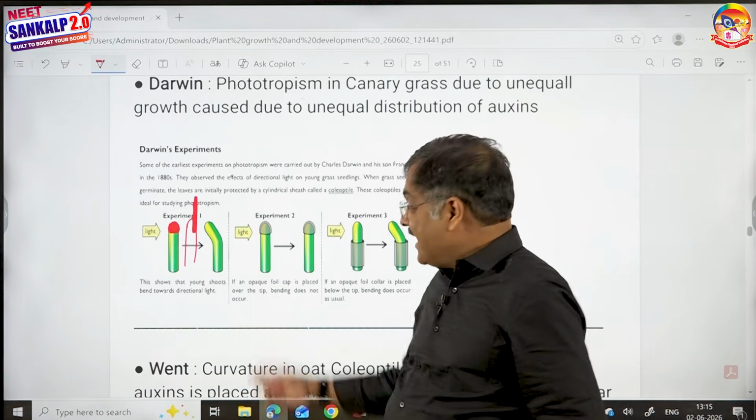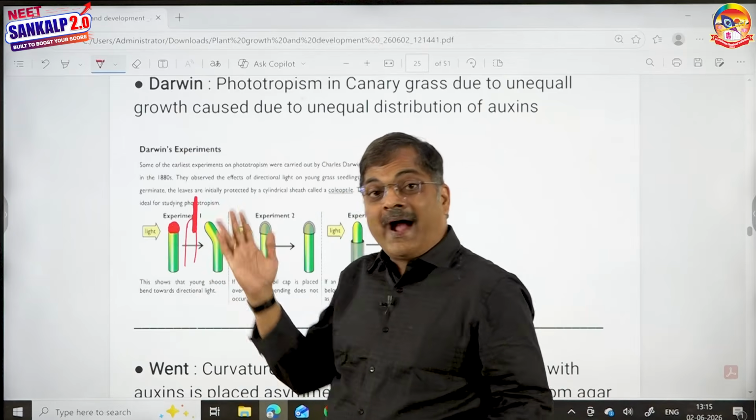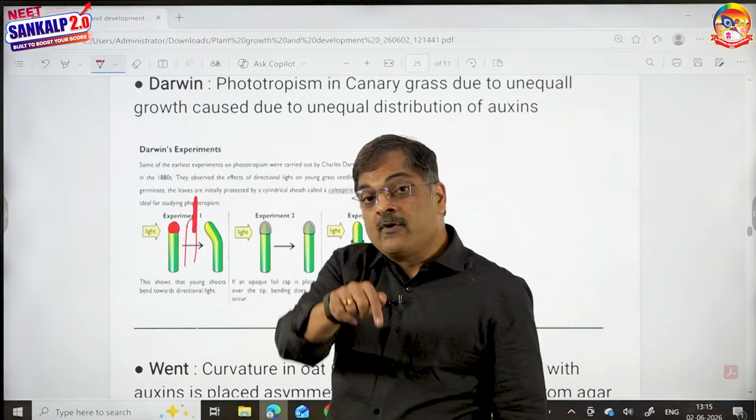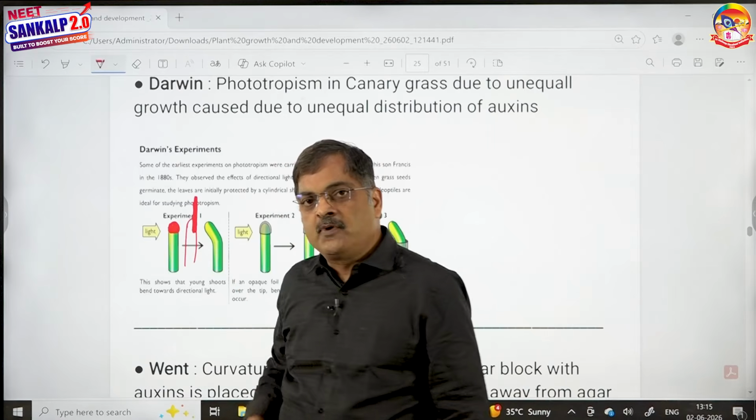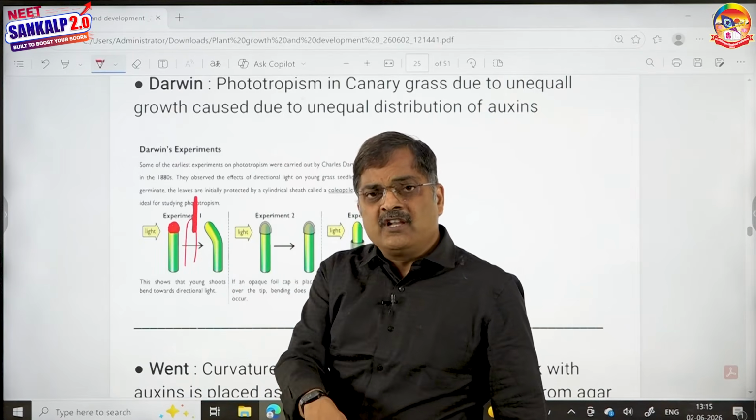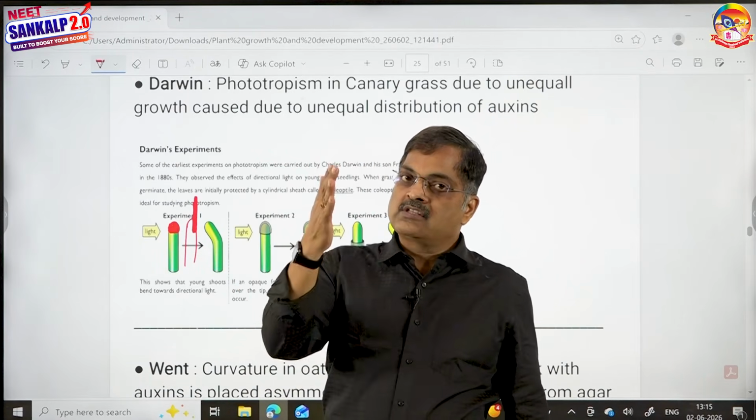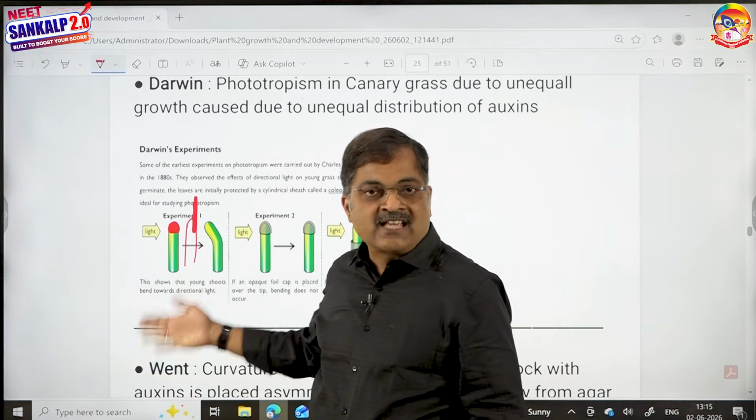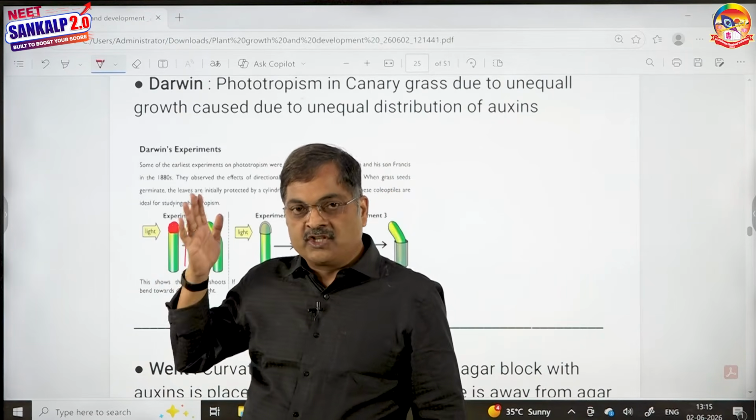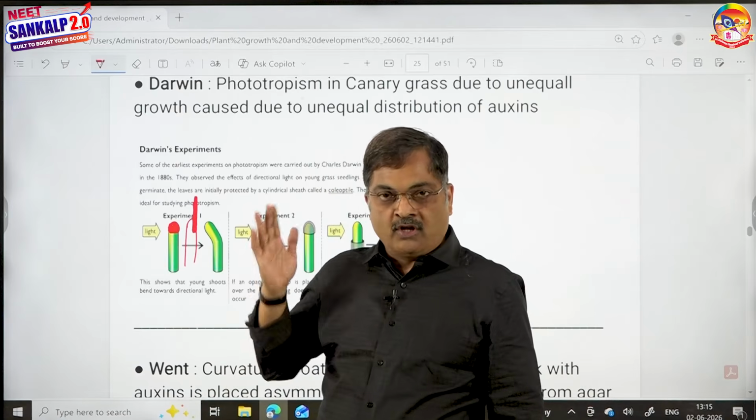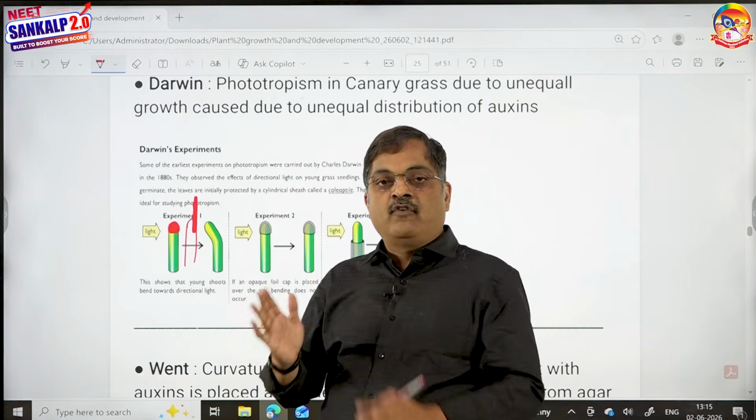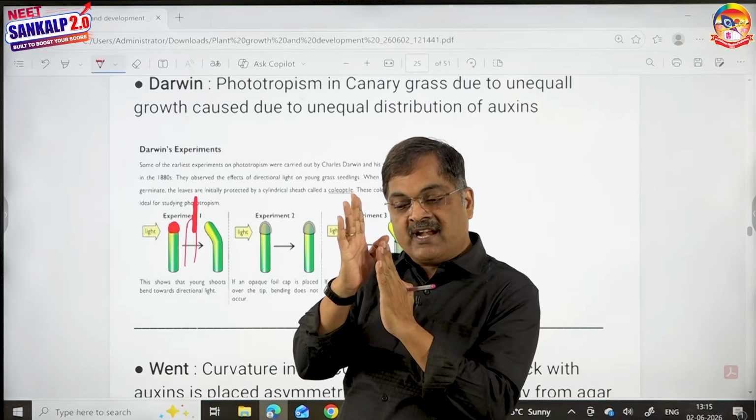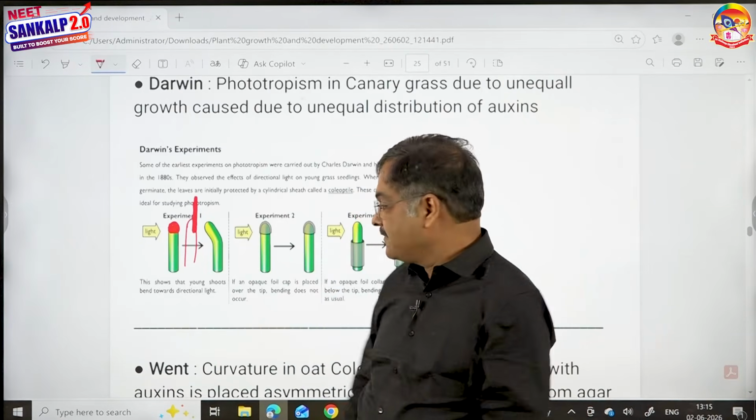Nicely I explained. Now you understand why this curvature? Because of unequal growth. Why unequal growth? Because of unequal distribution of auxin. Why unequal distribution of auxin? Because auxins are sensitive to light. Therefore, they move to the shaded side. More auxins on the shaded side, more growth on the shaded side. Therefore, it bends. Less growth on the illuminated side. Therefore, it bends towards light.